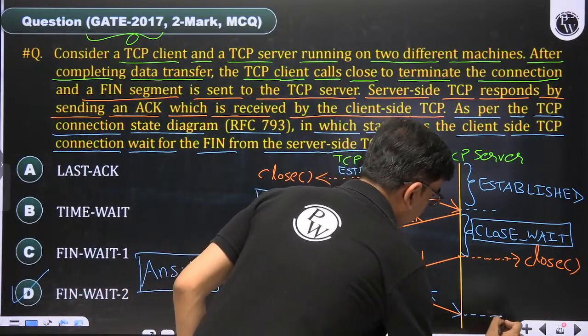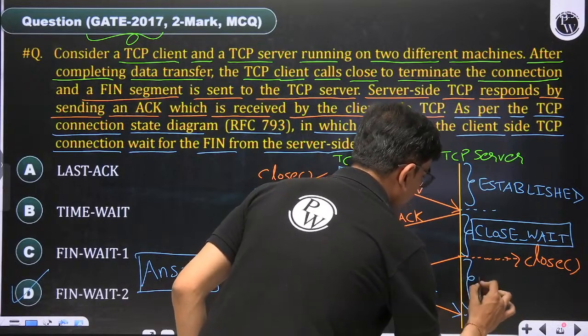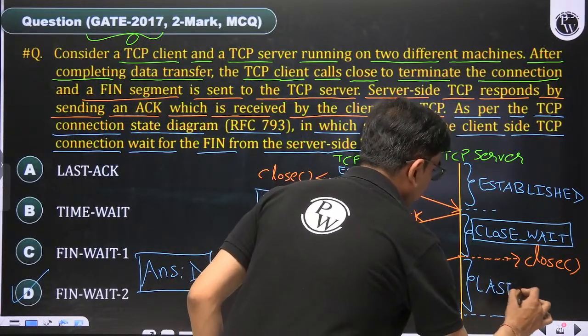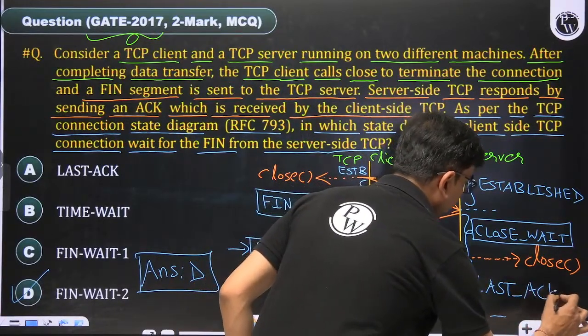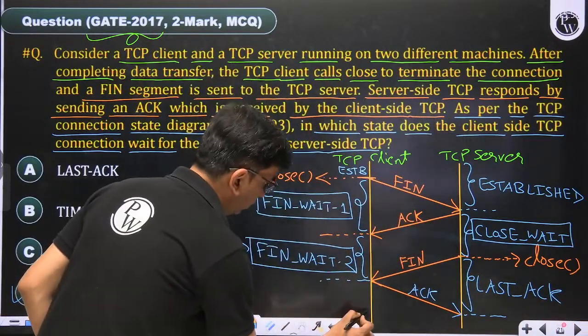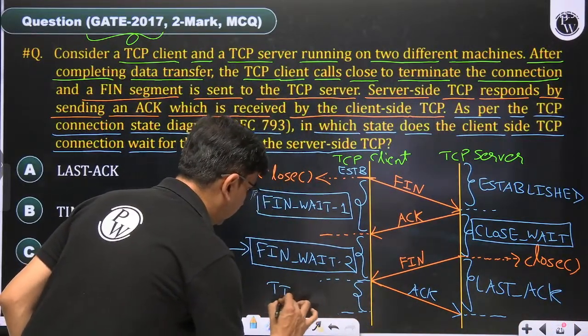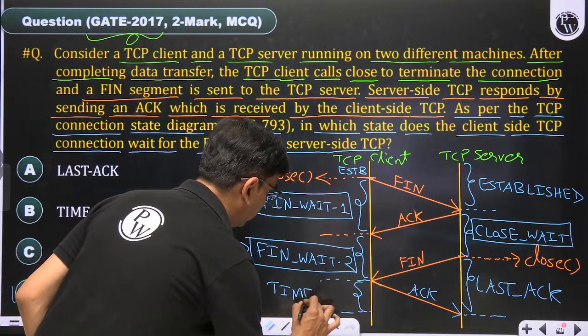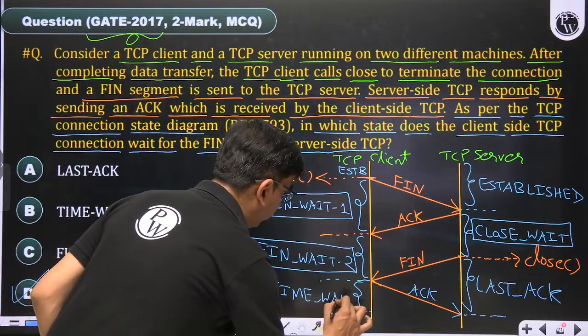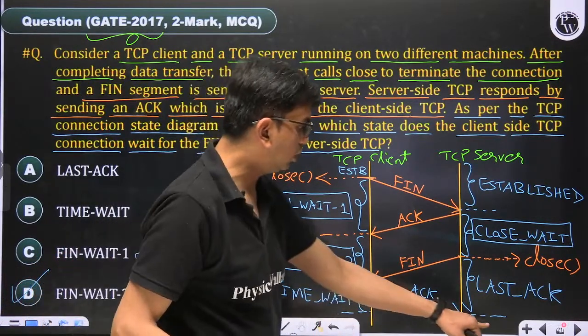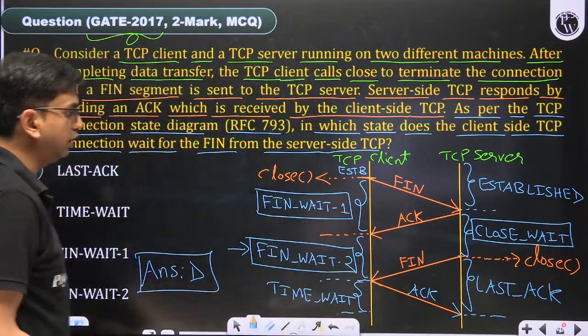Until here the state is last acknowledgement, and here the state is time wait. After time wait, it enters into the close state. This is the complete picture.